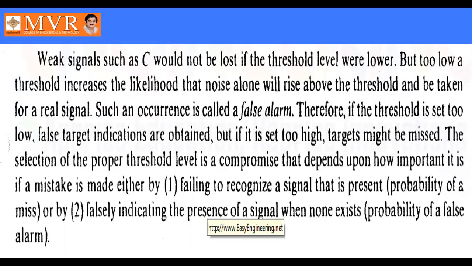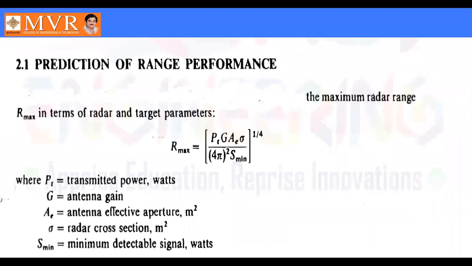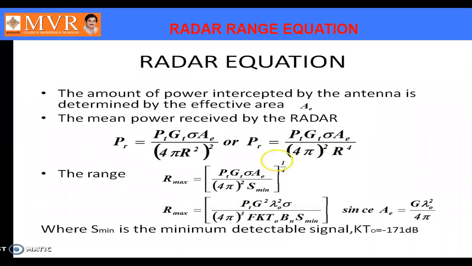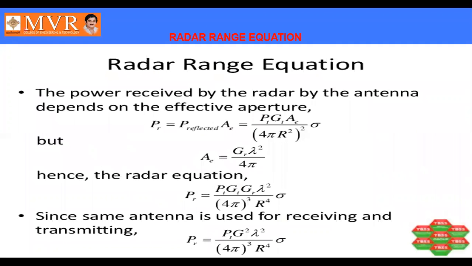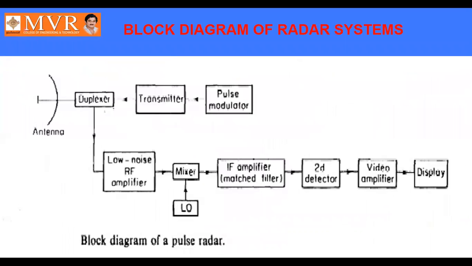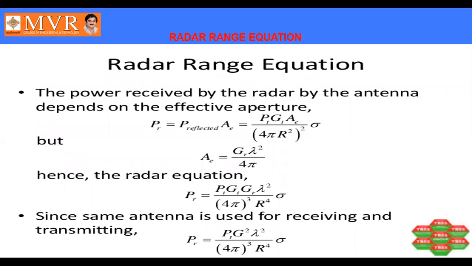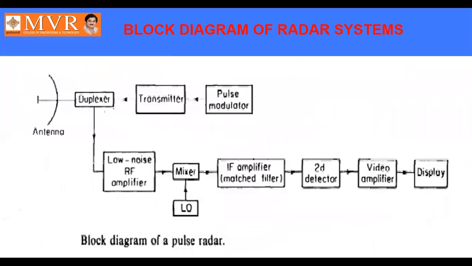So this covers three topics: minimum detectable signal, prediction of the radar range performance and the radar equation, and the block diagram of the radar. We have already completed unit 2, but most of the students asked me to repeat unit number 1, so that is the reason I am repeating unit 1. First of all, you should know how the radar system works, so we went for the block diagram.